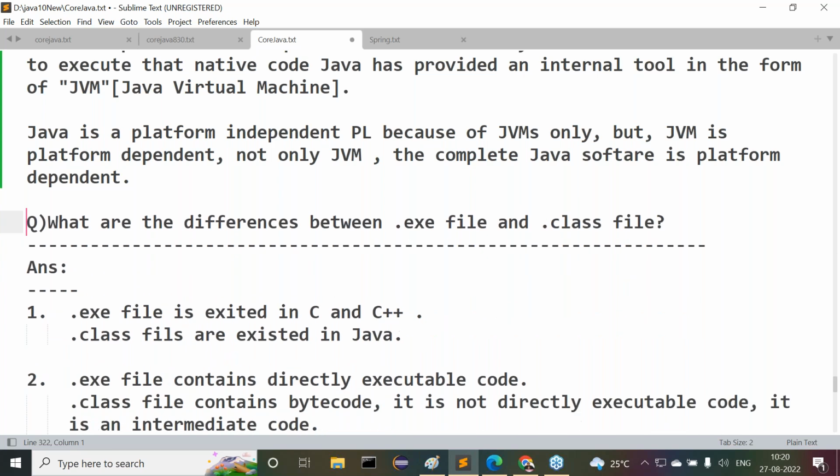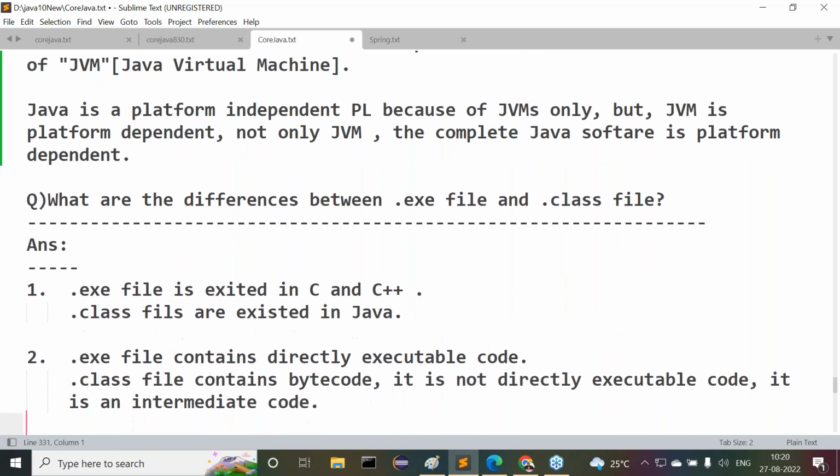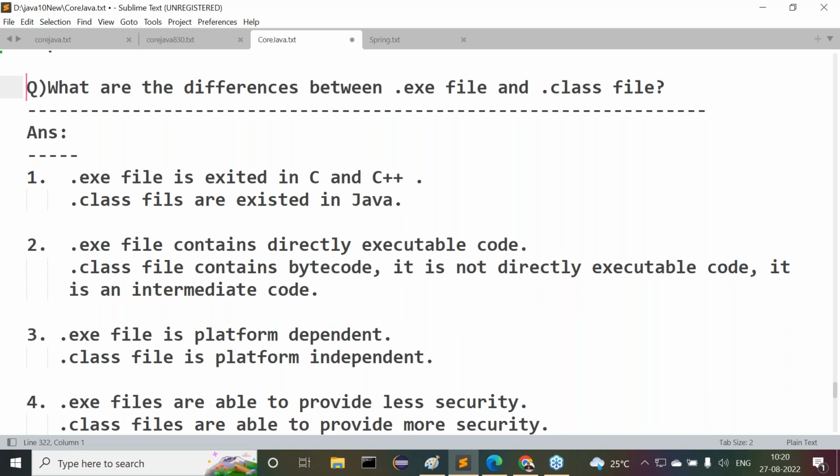Then after that, I've asked some questions to you. What are the questions we are asking? What are the differences between .exe file and .class file? Answers I'm telling to you. Now try to understand this clearly.